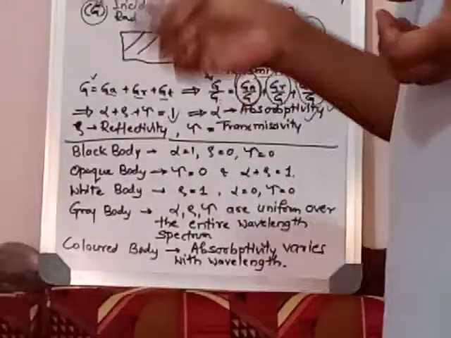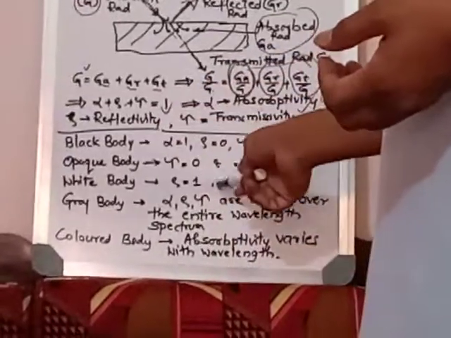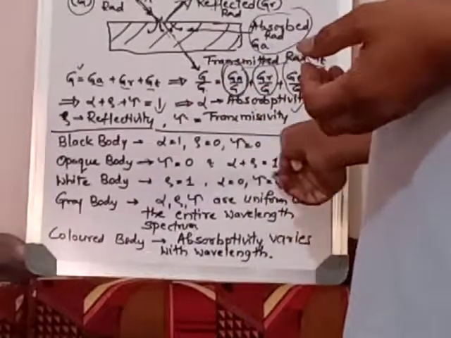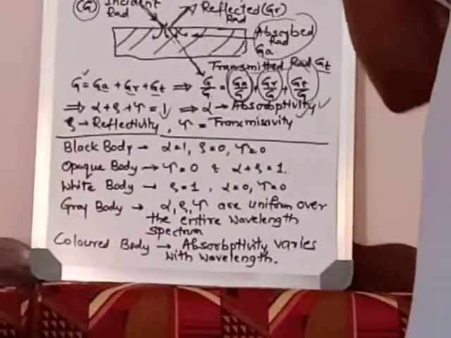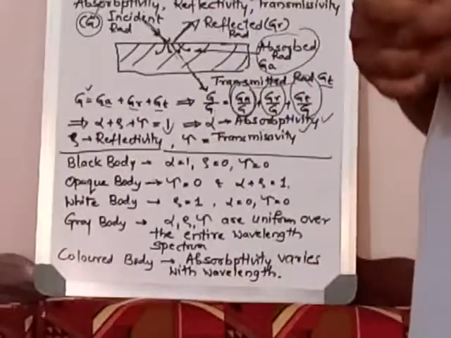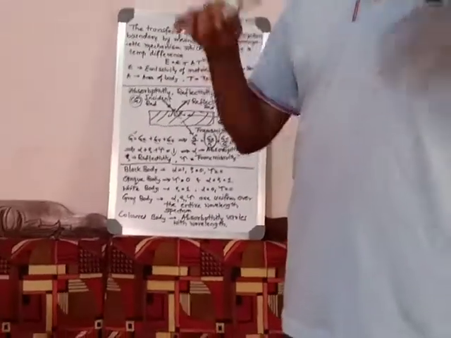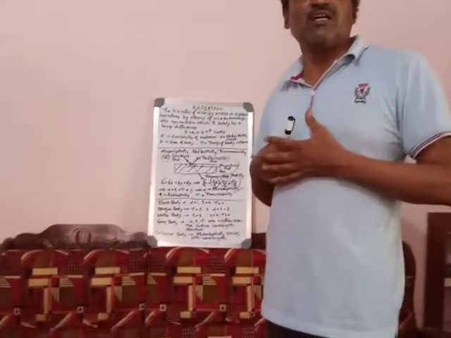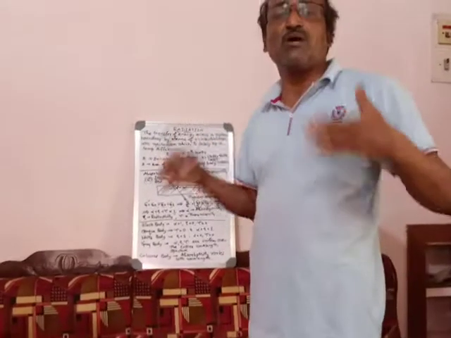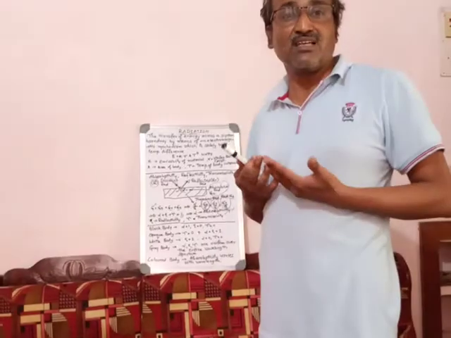White body. What is a white body? Rho is equal to 1. Reflectivity is equal to 1, and absorption is 0 and transmission is 0. Whatever the incident radiation is, it is reflected. You can see in the Gulf countries, people wear white gowns, very loosely folded. They are completely white. Why? Because in the Gulf countries there is very high sunlight and high temperature.